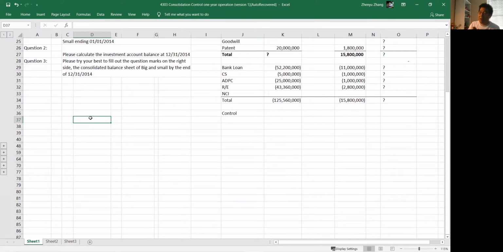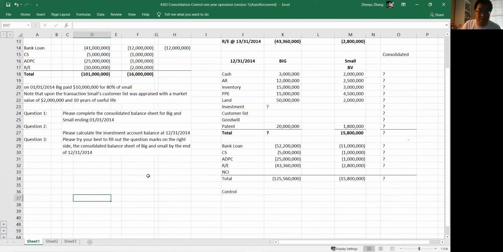Then we ask what the total net market value of Small's assets and liabilities is, so we can compare. If the whole package price is more than the identifiable assets and liabilities, then there must be goodwill. Goodwill is another asset that, from Big's perspective, belongs to Small. So let's do this first.